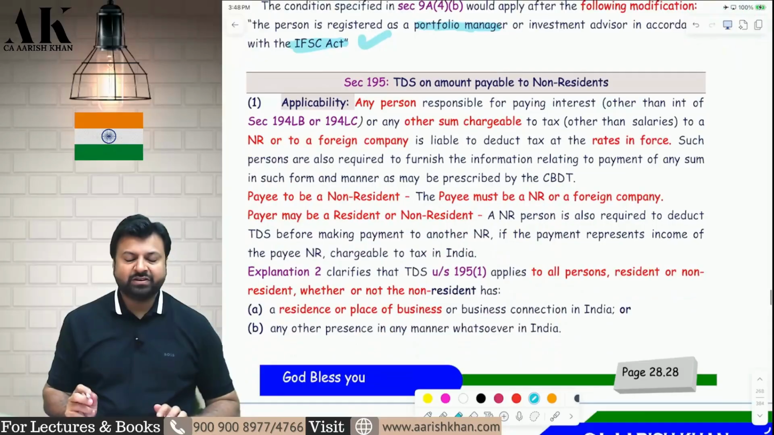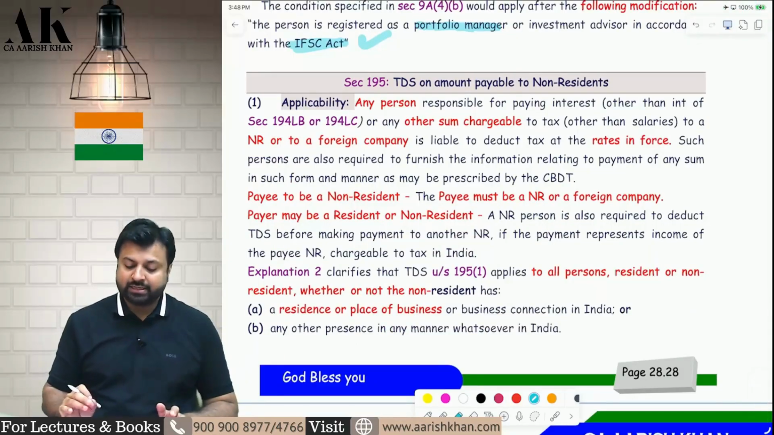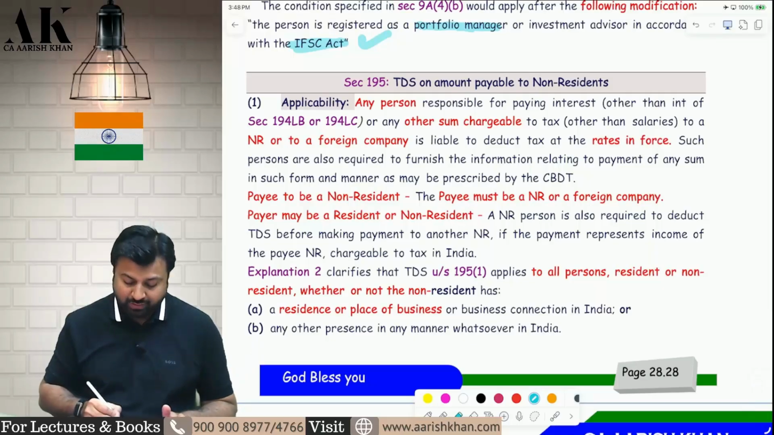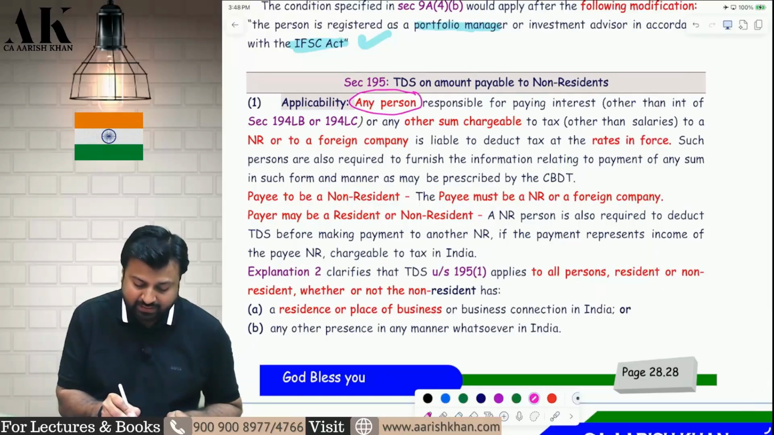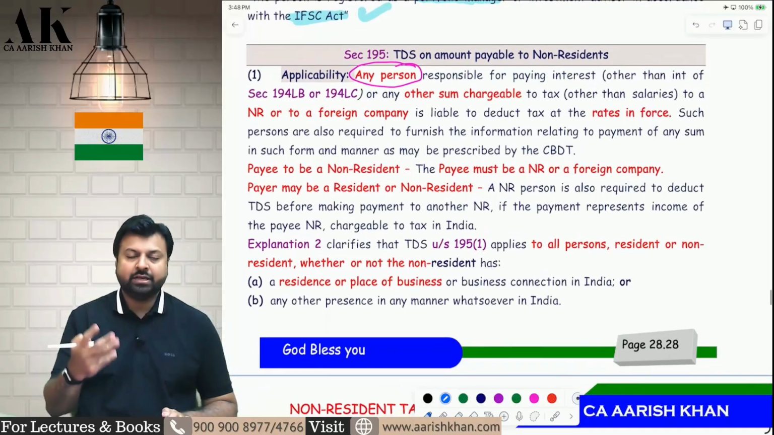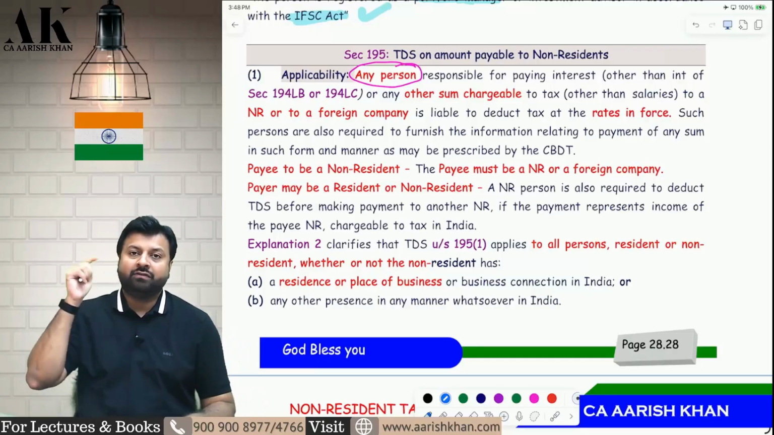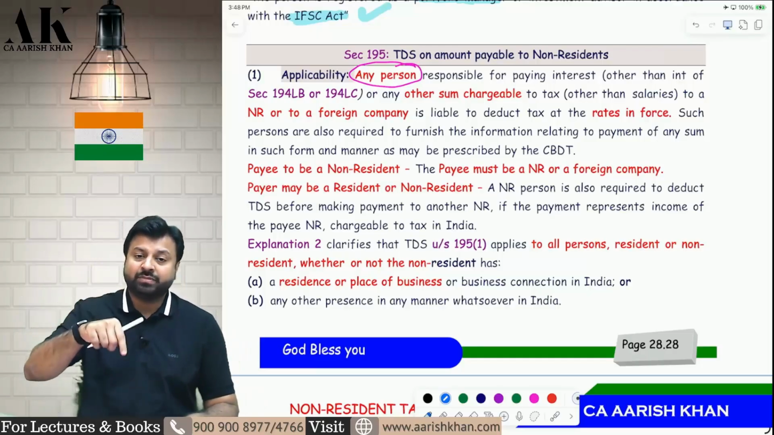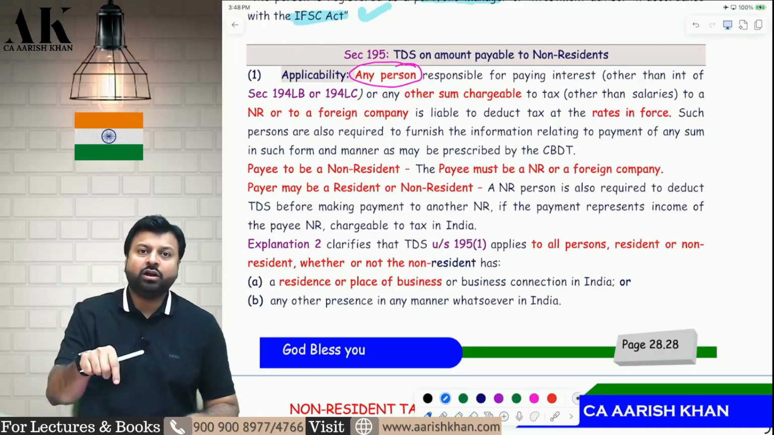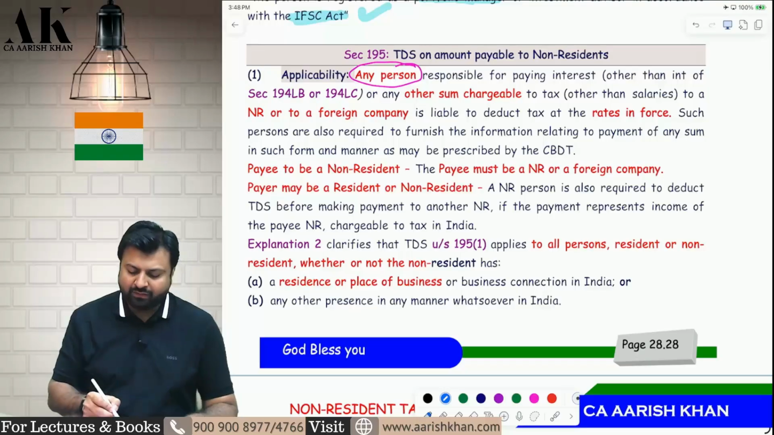Let's go ahead with the next one, which is a very important section, that is TDS under section 195. Who will deduct TDS under 195? Any person. Any person means any person. The deductor can be any person, resident, non-resident, it doesn't matter. Further, the deductor may have a place of business in India. The deductor may have a business connection in India. The deductor may not have a business connection in India. The deductor may not have a place of business in India. All these things don't matter to the deductor.